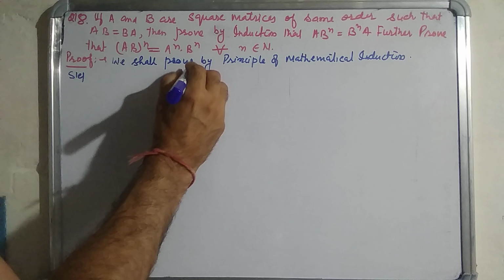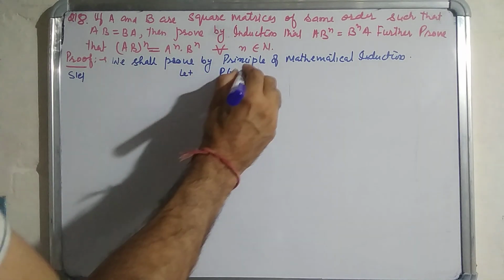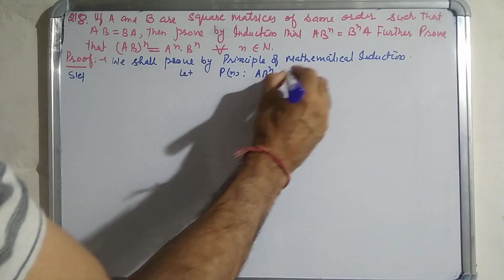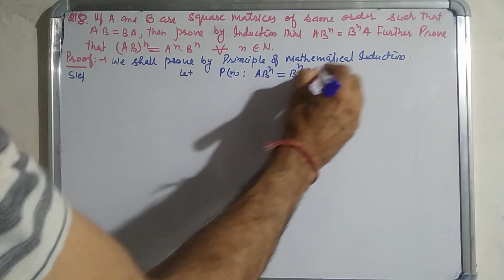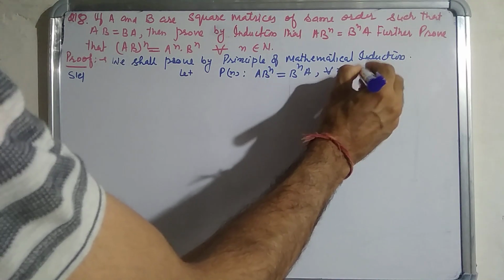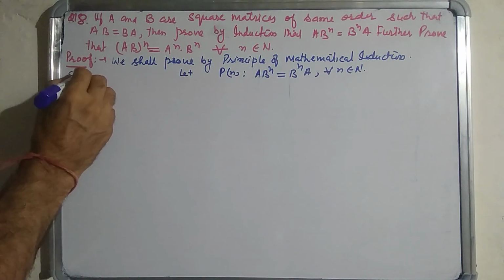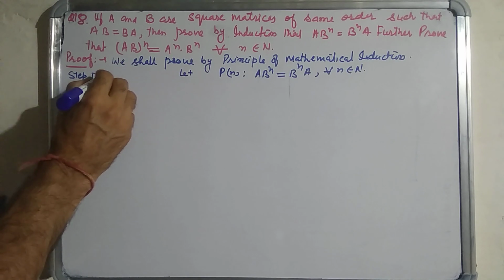First of all, let the statement Pn be: A B^n is equal to B^n A for all n belonging to the set of natural numbers. Now see step number 1.